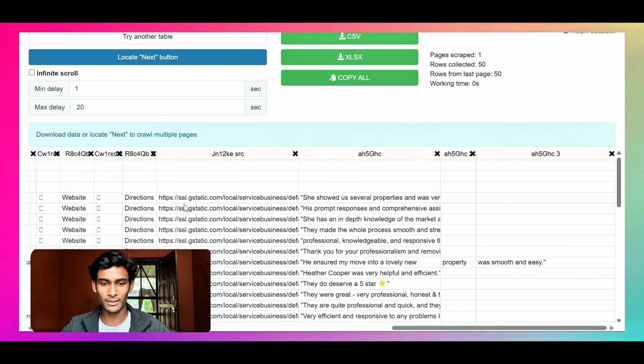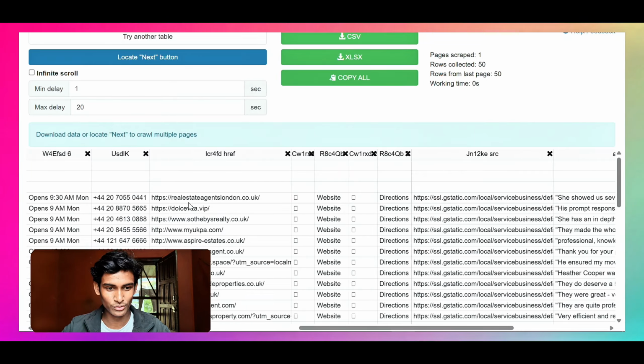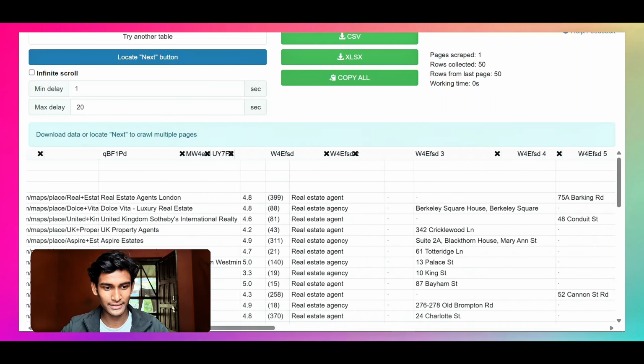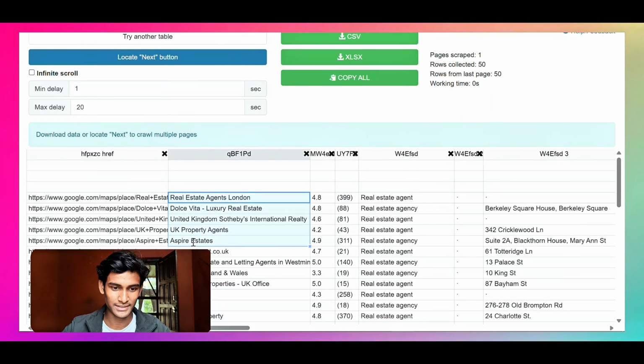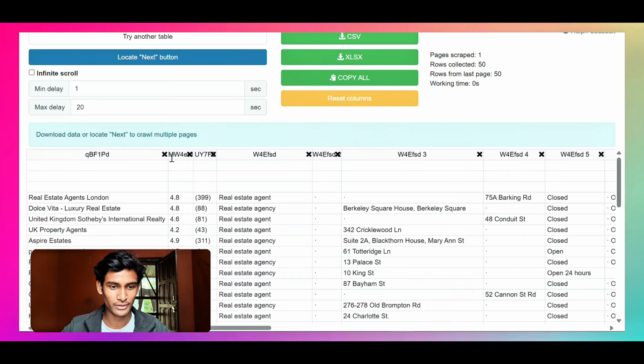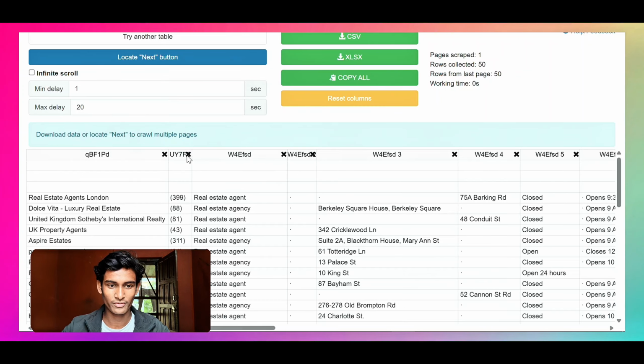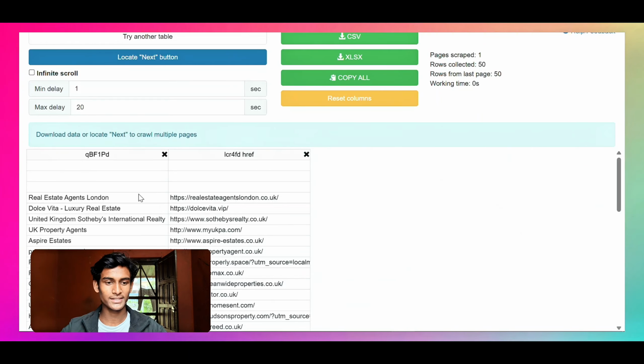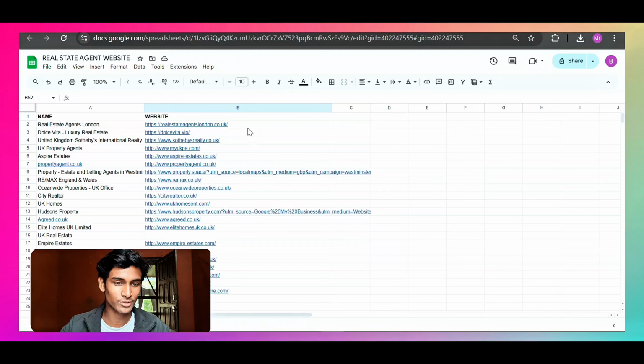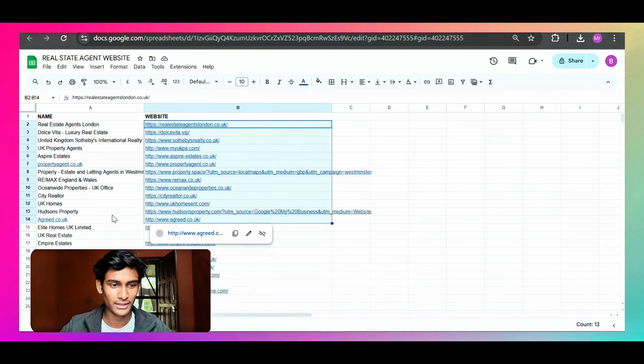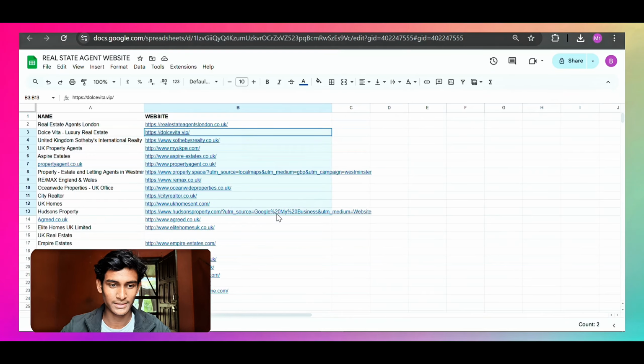We don't need all of this, we just need the website column and the name of the real estate agent, so we're going to remove the rest. As you can see, we just need the name and their website. Then we store all this data into a Google Sheet, with the name of the real estate agent and the website of the real estate agent.